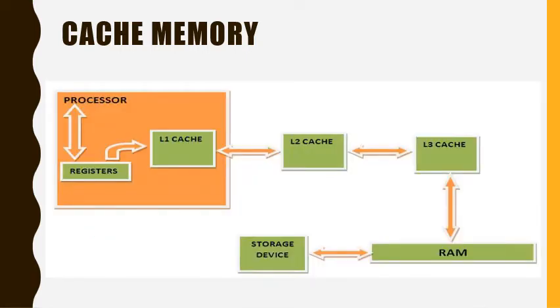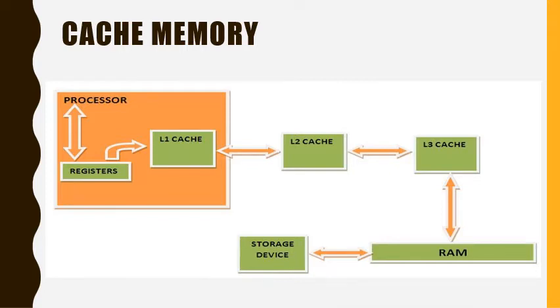Suppose that the system has a cache of 3 levels. Levels means that the overall cache memory is split into different hardware segments which vary in their processing speed and memory. From random access memory, data is transferred into the cache of third level, that is L3 cache, as shown in the diagram, and the L3 cache is a segment of overall cache memory. L3 cache is faster than RAM but slower than L2 cache.